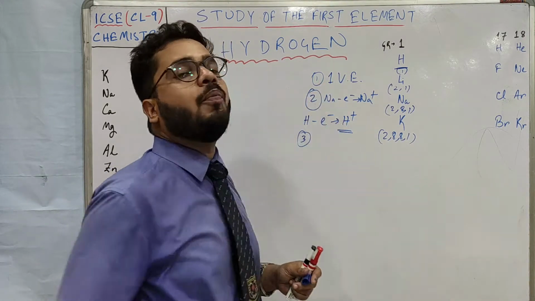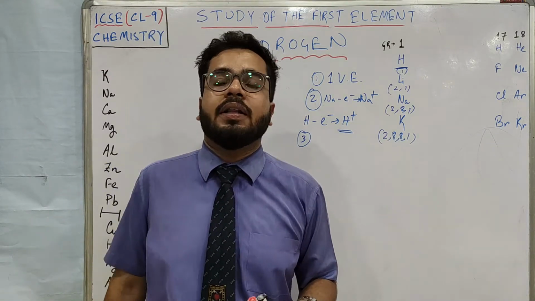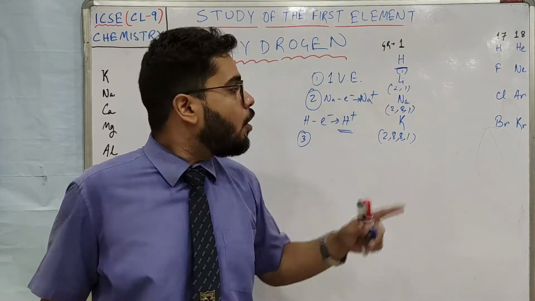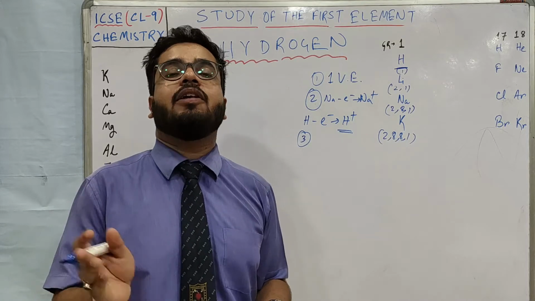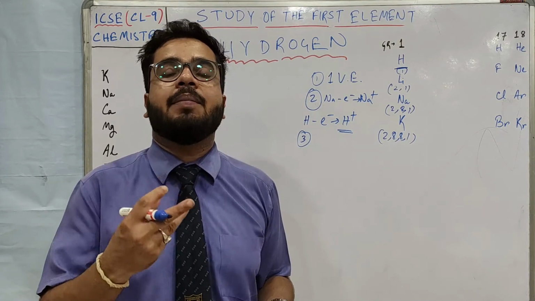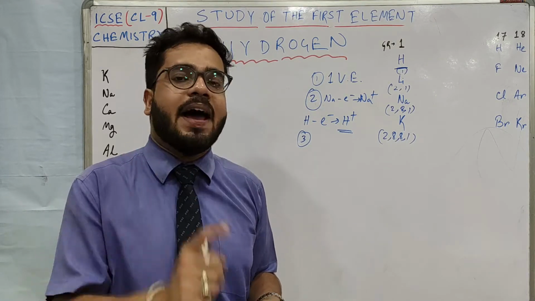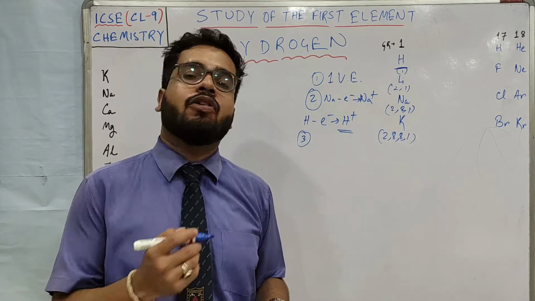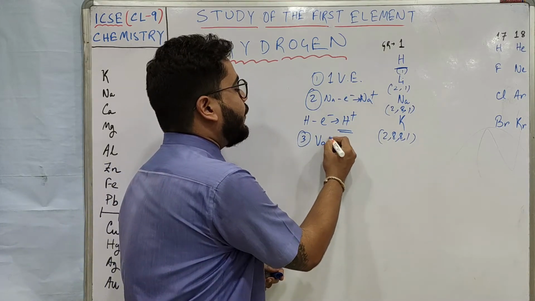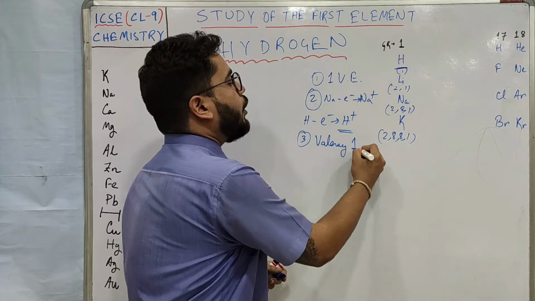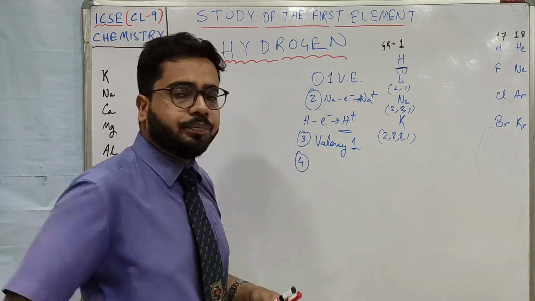So from these 2 points, you can comment on the valency of all these metals. All the alkali metals, as they lose one electron to become chemically stable, have only one valency. Similarly, hydrogen also has valency 1. So this is also another similarity.